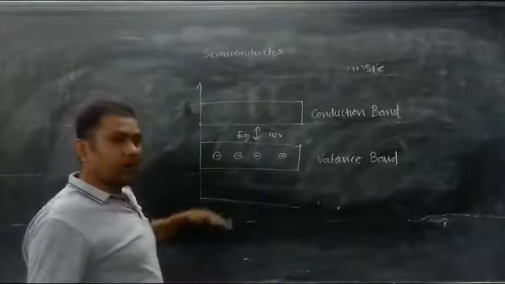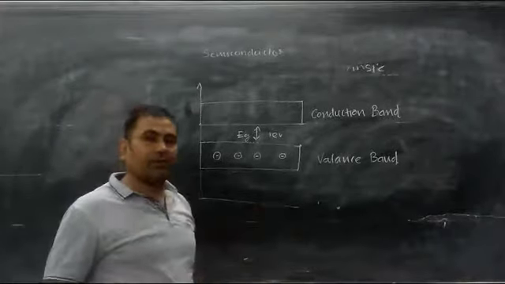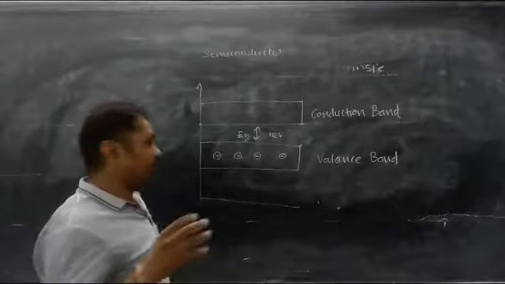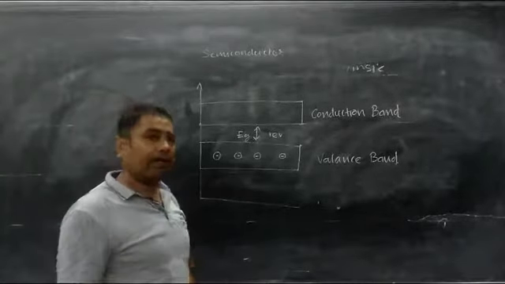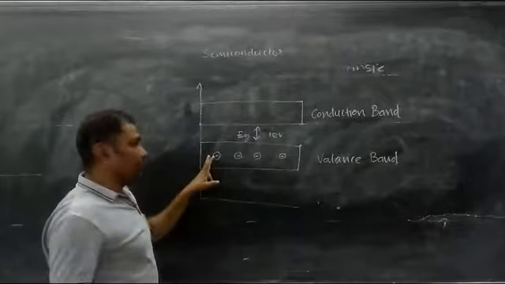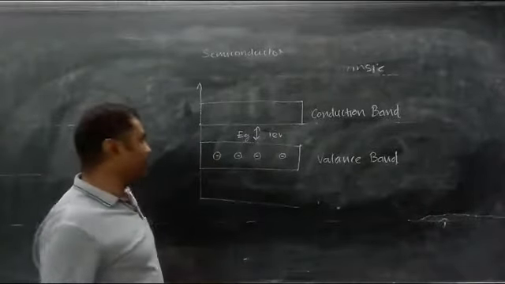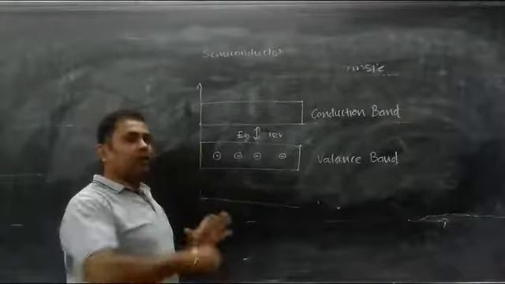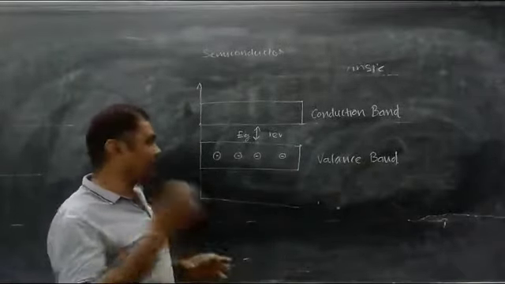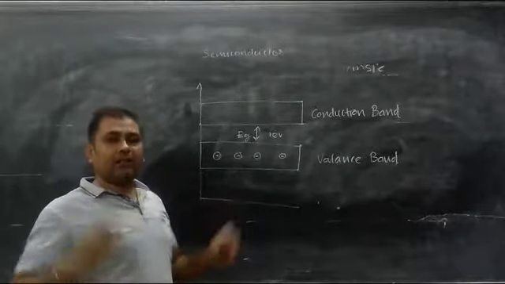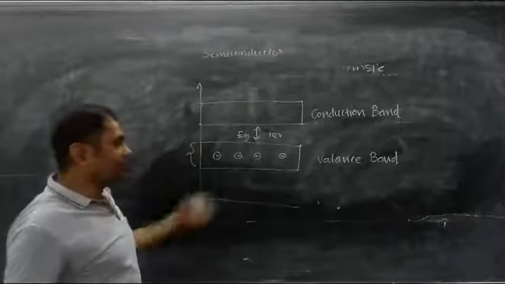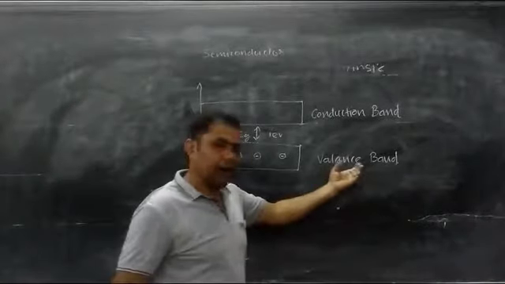So there is the first band, second band, and the third band is called the valence band in the case of silicon, because the electronic configuration of a silicon atom is 2, 8 and 4. The last orbit is called the valence orbit, and all the electrons of all the atoms of the last orbit possess an energy range, and that energy range is called the band. So the last band for that material is called the valence band.